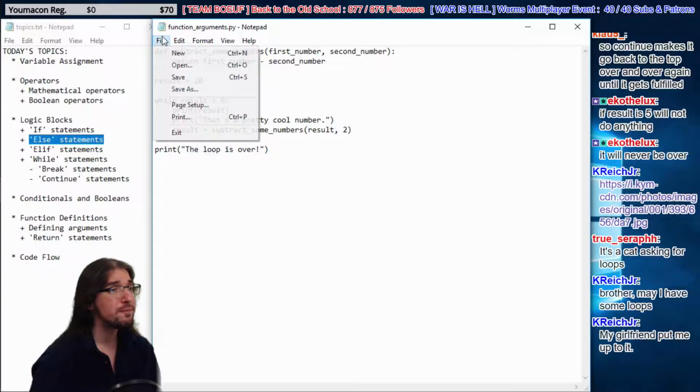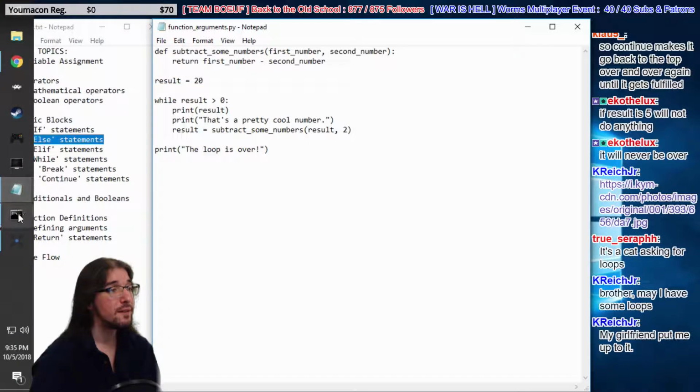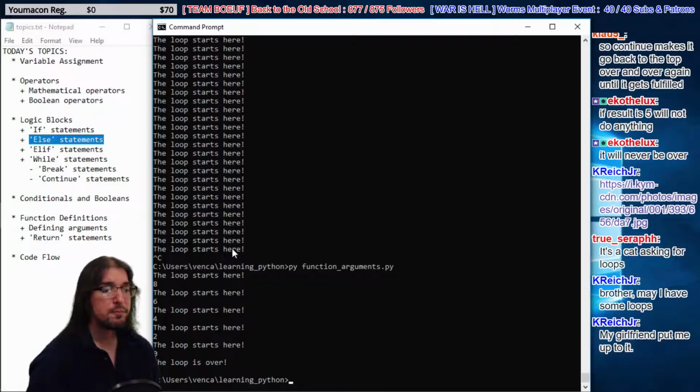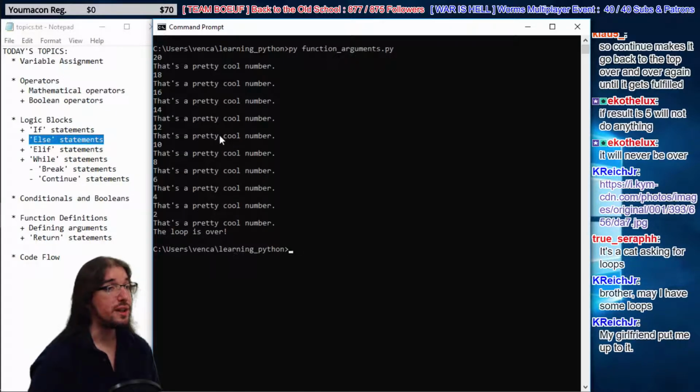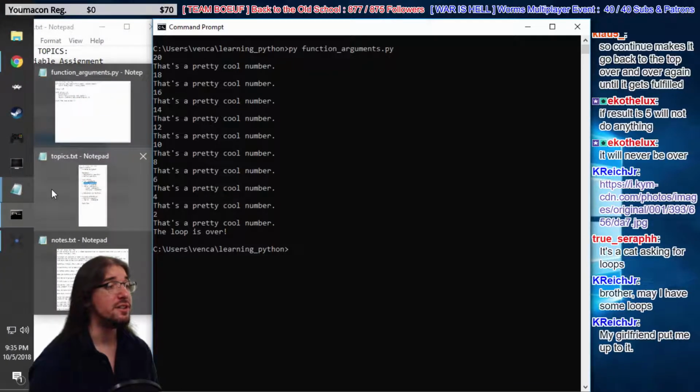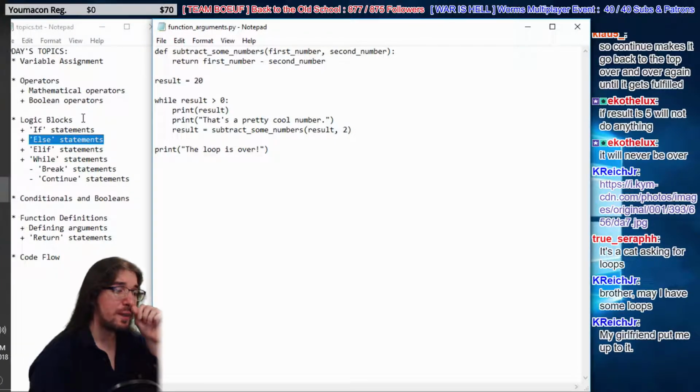So let's try this. Okay, so it's 20, it's a pretty cool number. 18, it's a pretty cool number. 16, it's a pretty cool number. Over and over again down to 0, and then it stops before it hits 0. So let's go back to our code.